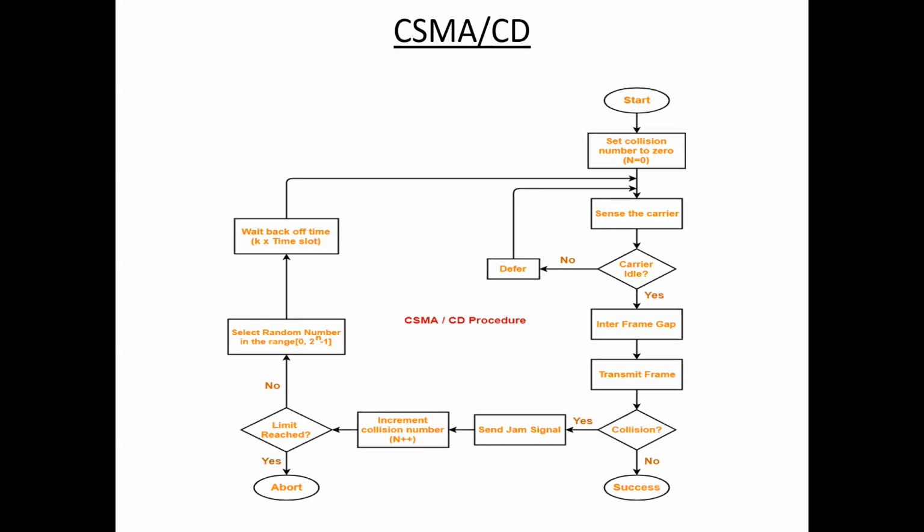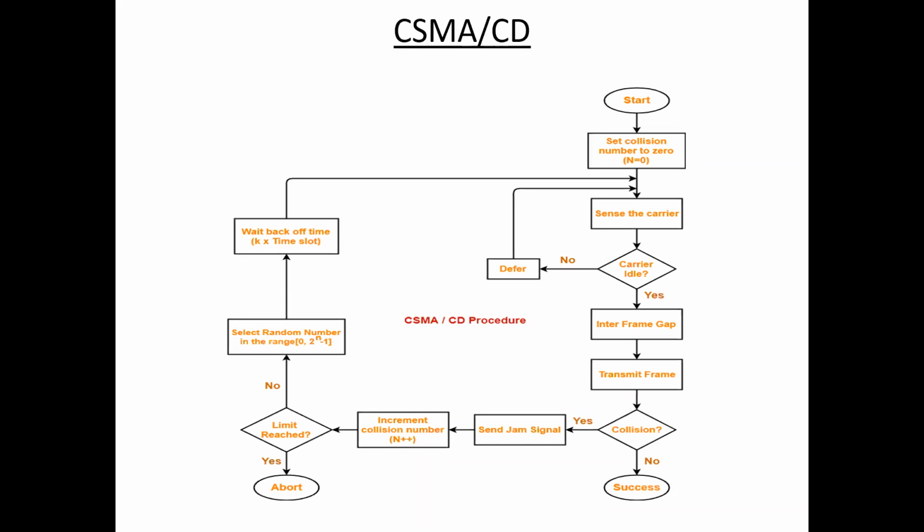So here suppose station A wants to send the frames to the receiver. Suppose if there is a collision, then we have to detect that collision by sending the jam signal to other stations. So here the station detects that collision.